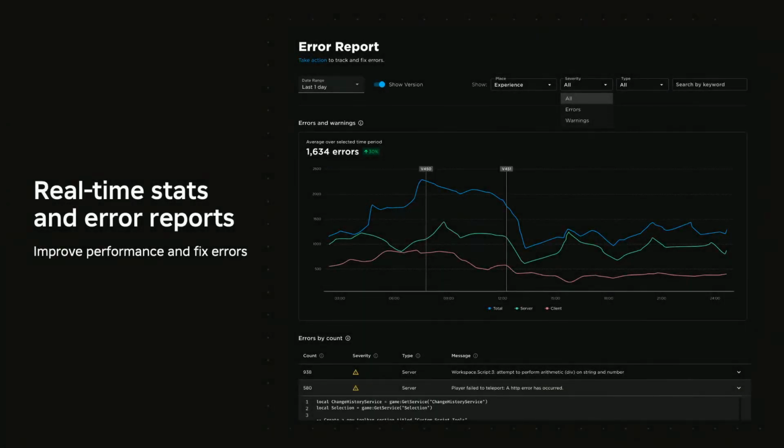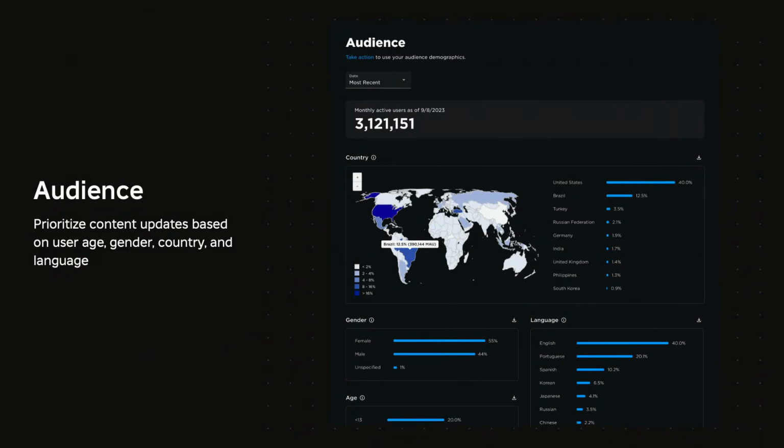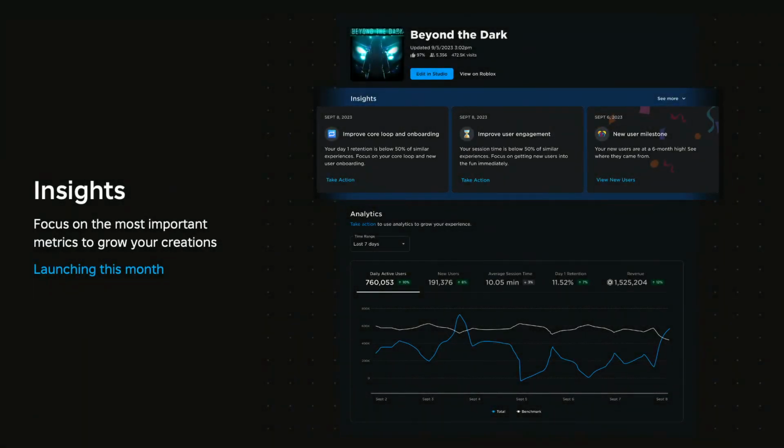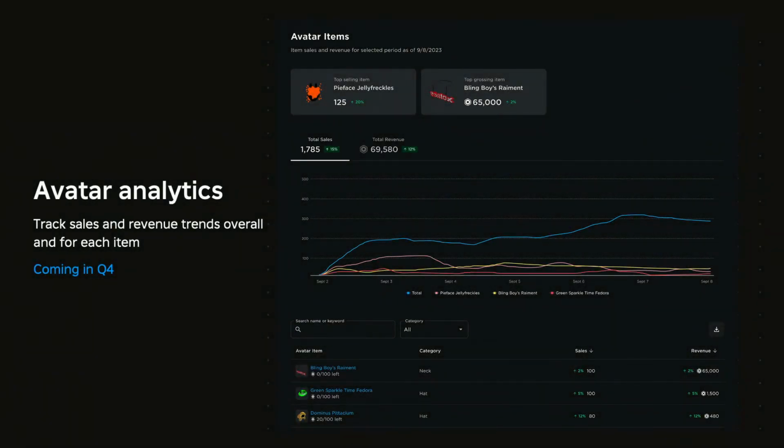Recently, we launched real-time stats and error report to help you improve your performance and fix errors. We built a new audience page that shows you your user breakdown by age, country, language, and gender for the very first time. So you can use this to prioritize content updates and also get brand sponsors. And this month, we are going to launch our Insights product to everyone to help you focus on the most important metrics to grow. And last but not least, we are working on avatar analytics so that you can track sales and revenue overall and also per item.